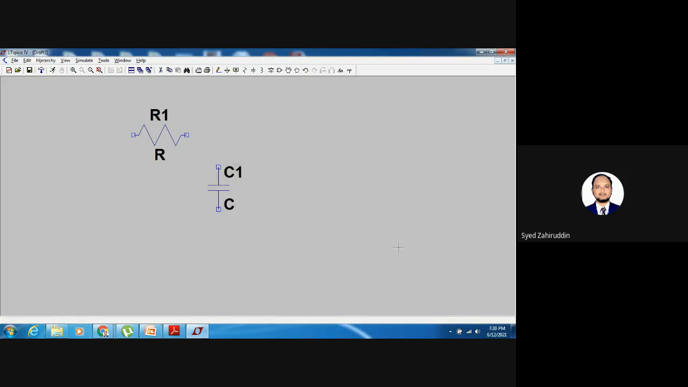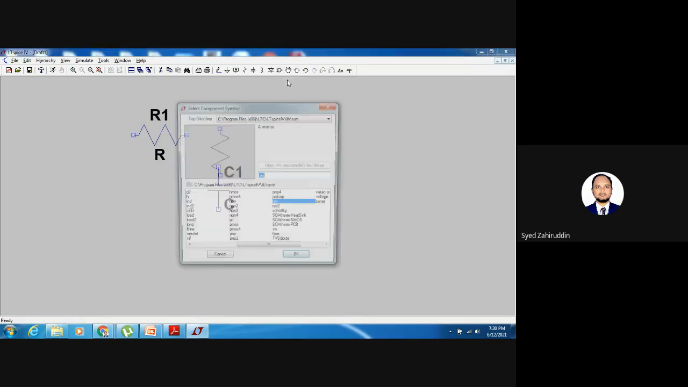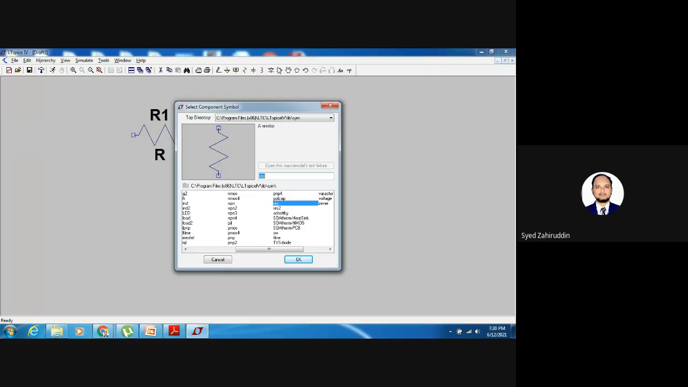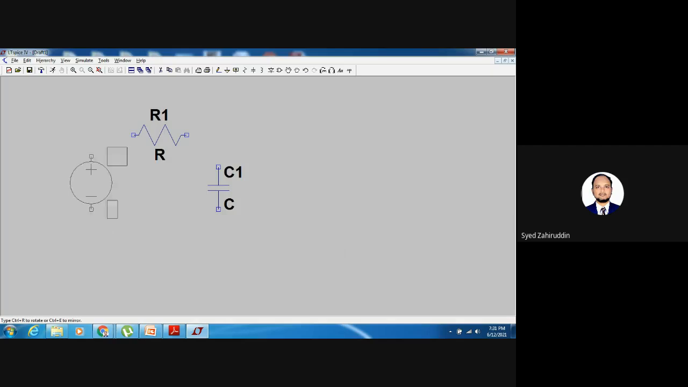I want to form one low pass filter operation. Here I require one voltage source. For that purpose, again I have selected the component. In that I am selecting this voltage. Now select this one. One voltage source can be placed. Once we are able to place that voltage source, then one ground will be required. So I am making one ground connection. A complete circuit will be obtained.